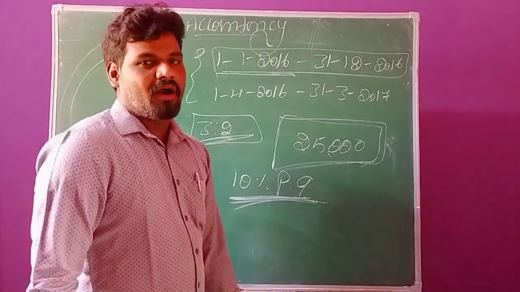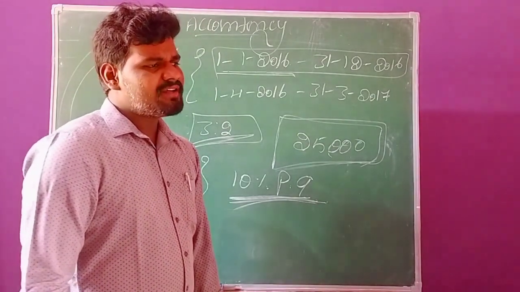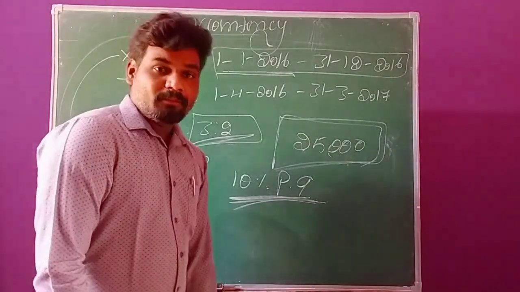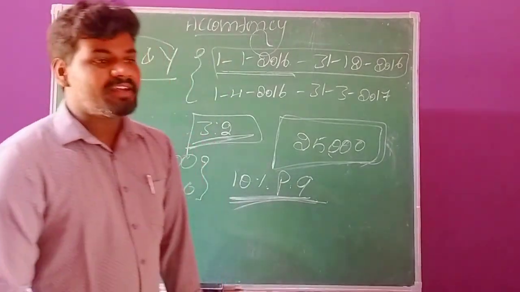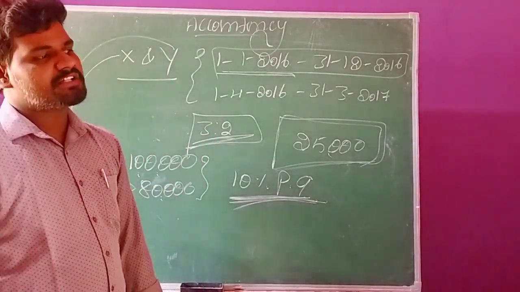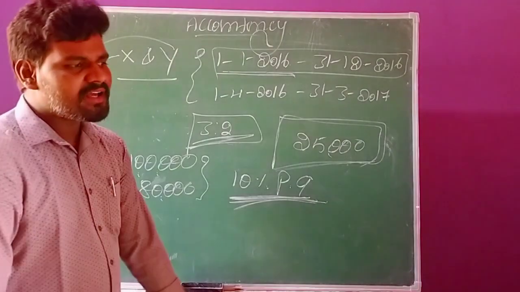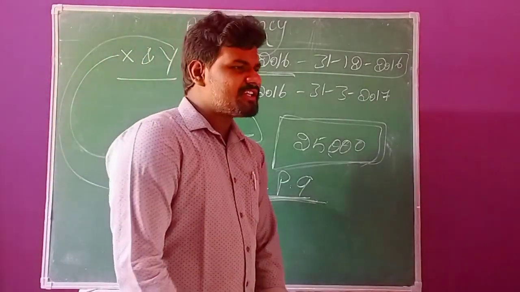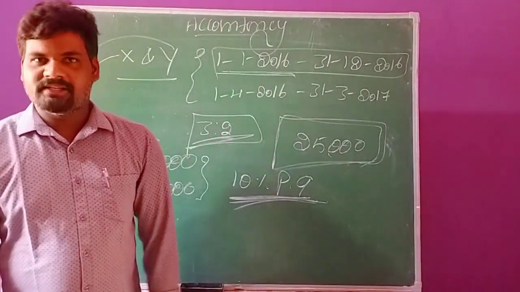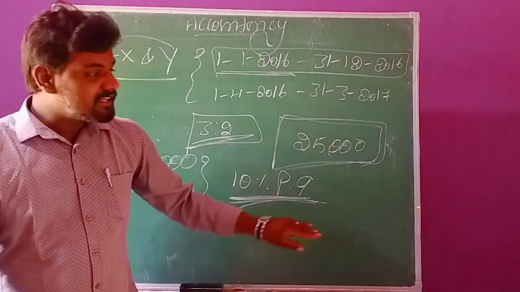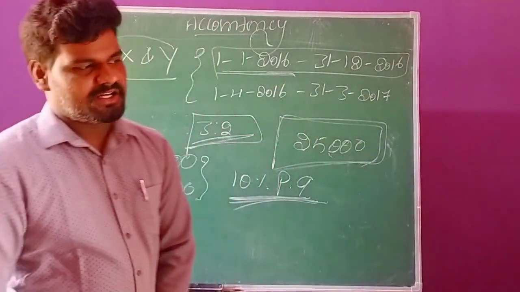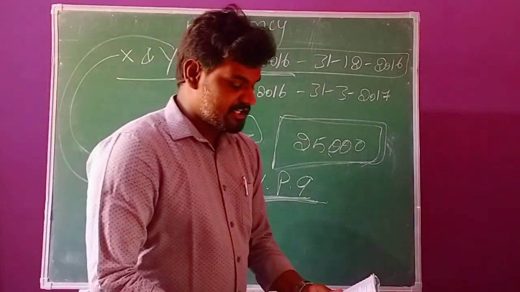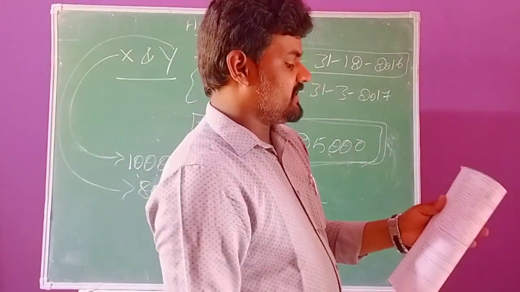This is called drawings. The partners are withdrawing, and on withdrawing they need to pay some interest on such drawings. That interest on drawings is income to the business organization. This income we record on the credit side of the appropriation account. This is the second adjustment. Now come to the next adjustment.